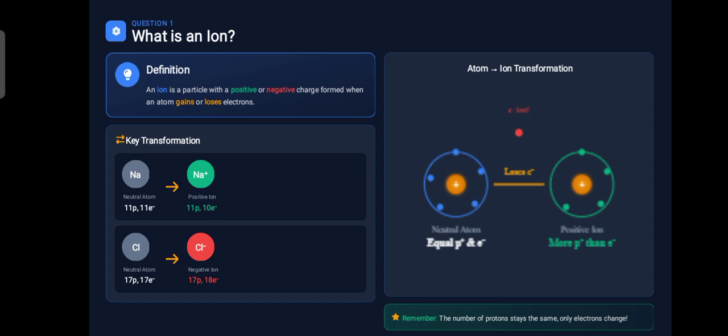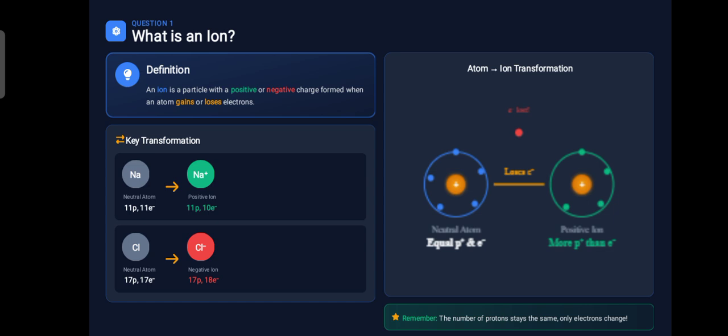Now it has 1 more negative charge compared to the positive charge, and hence it makes an ion. Particles with negative charges are known as anions, and those with positive charges are called cations.